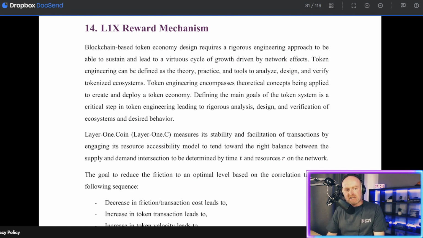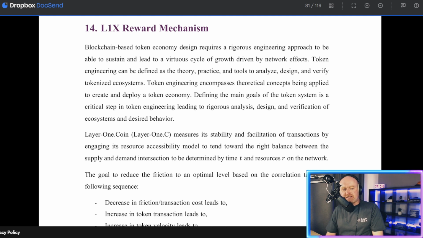Blockchain-based token economy design requires a rigorous engineering approach to be able to sustain and lead to a virtuous cycle of growth driven by network effects. Token engineering can be defined as the theory, practice, and tools to analyze, design, and verify tokenized ecosystems. Token engineering encompasses theoretical concepts being applied to create and deploy a total economy. Defining the main goals of the token system is a critical step in token engineering, leading to rigorous analysis, design, and verification of ecosystems and desired behavior.